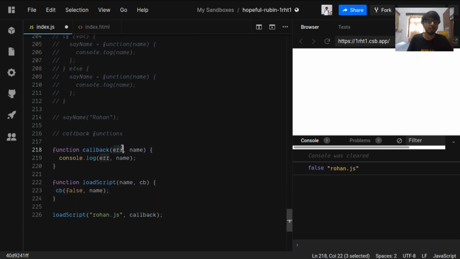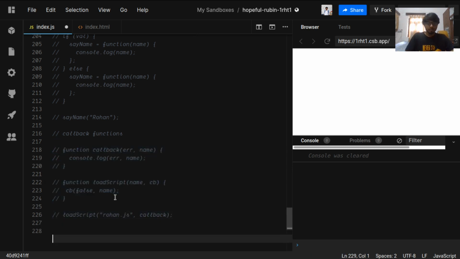It was expecting an error value and a name value. So it gets passed the error value and the name value, and finally it console logs the values. So that was a basic example of a callback function. For a more technical example, I can show you a technical example.